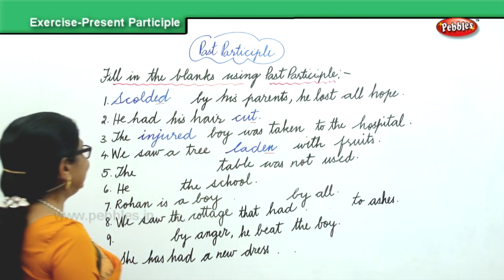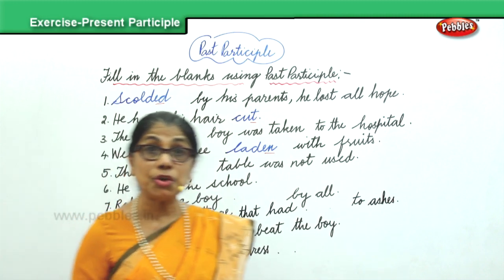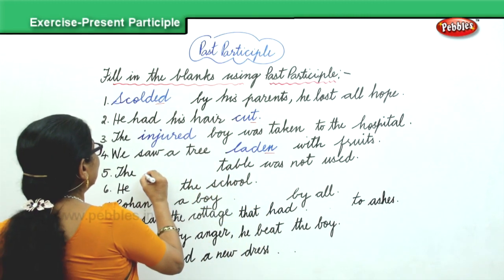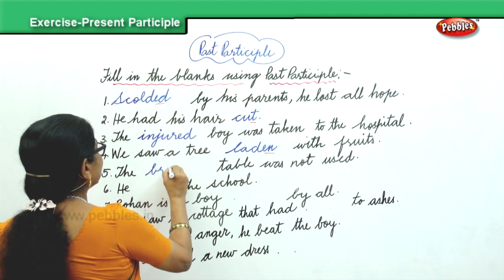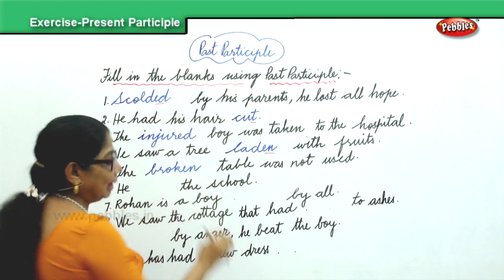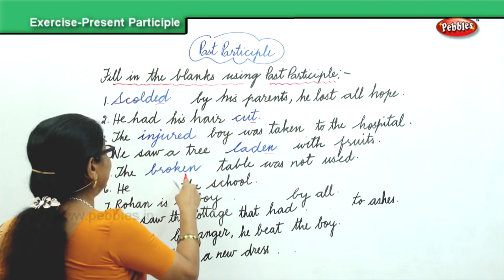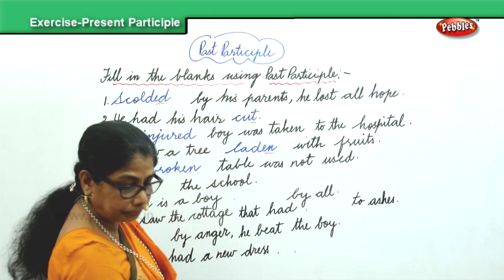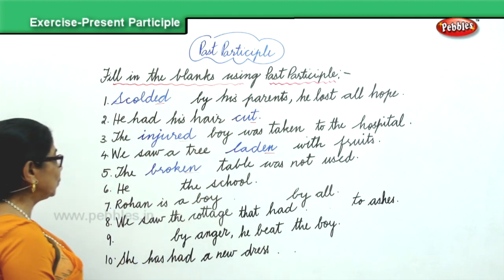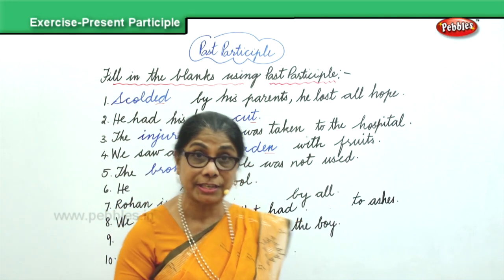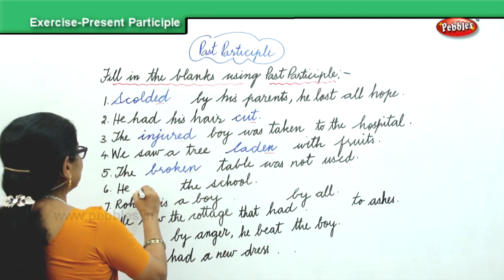Okay. The dash table was not used. The broken table, ending in en again. The broken table was not used. Then the sixth one, he dashed the school. He left the school.